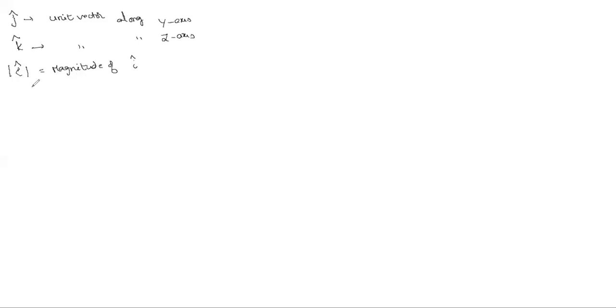Why is it one? Because it is a unit vector. Very good. In the same way, what is the magnitude of j cap? That is also one. Why? Very good. Magnitude of j cap is also equal to 1. And I think there is no need to ask what the magnitude of k cap is. Why? Because it is also a unit vector. Unit vector means magnitude is 1. So all of you know that the magnitudes of i, j, k are all equal to 1.